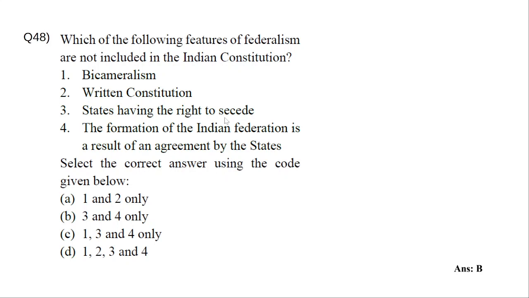States having the right to secede. Our Indian federal system is defined as an indestructible union of destructible states. That means the states can vary. Andhra Pradesh can become Telangana and Andhra, and Uttar Pradesh can become Uttarakhand, and the boundaries can change, the area can reduce. So states are not indestructible; they can be destructed, but the union is indestructible. So states don't have the right to secede, and that is Article 3, right?